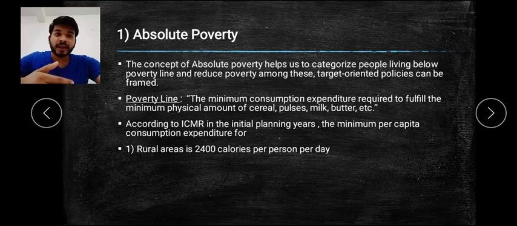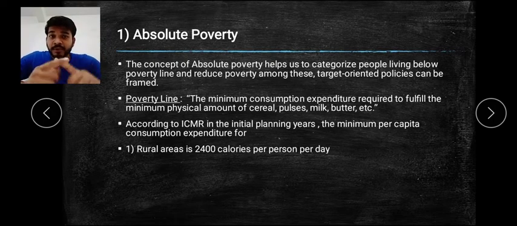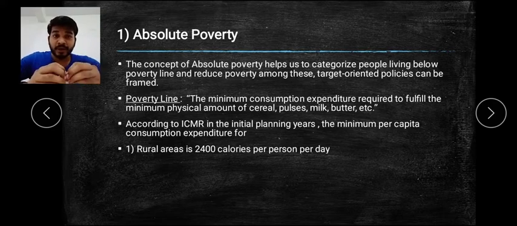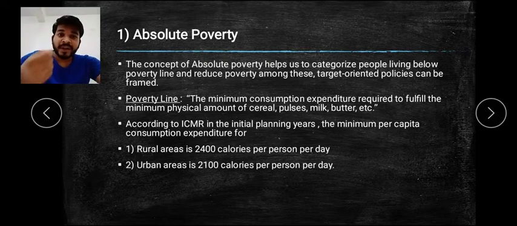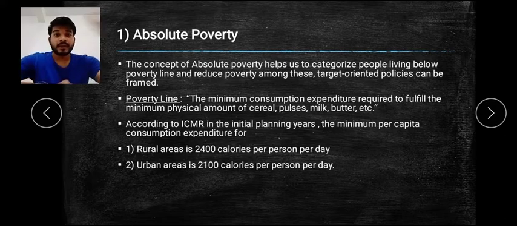For rural areas, it was 2400 calories per person per day, meaning one person working in a rural area requires 2400 calories a day for working or living for one day. Coming to the urban area, 2100 calories per person per day is required, which will help them live.